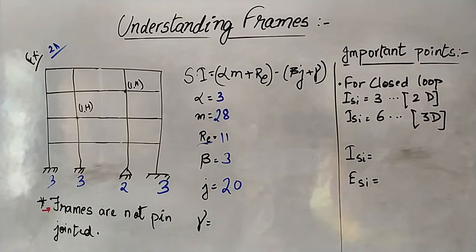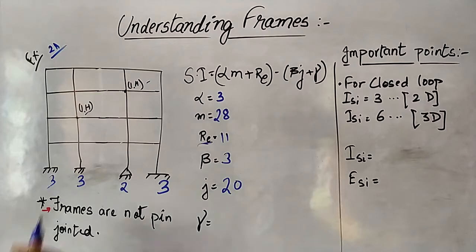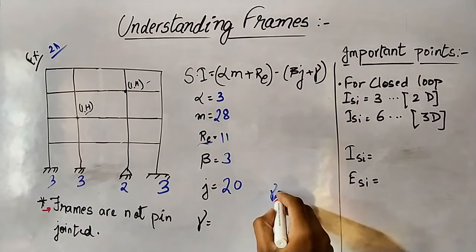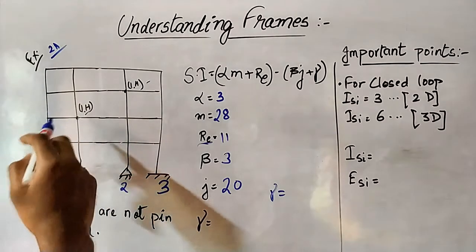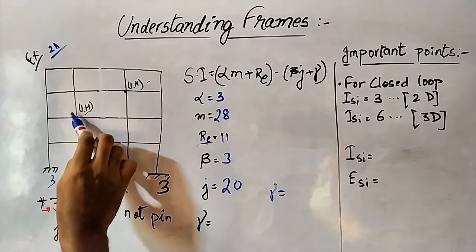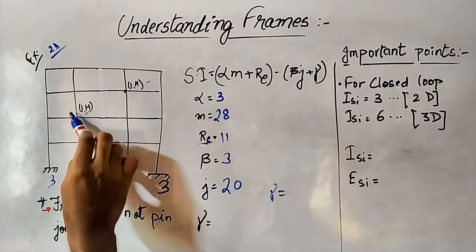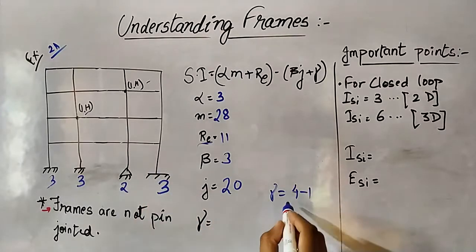Now gamma will come due to some internal hinge. There are two internal hinges in the frame in this example. As I said in the previous classes, at this internal hinge, how many members are connected through it? 1, 2, 3 and 4. So 4 minus 1, we will get 3.